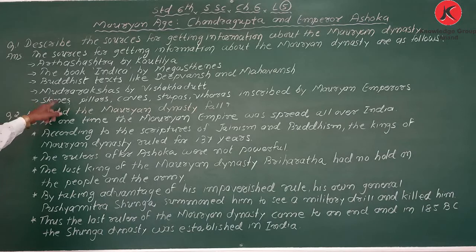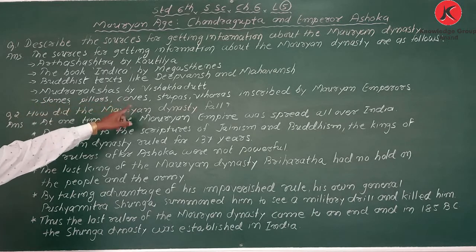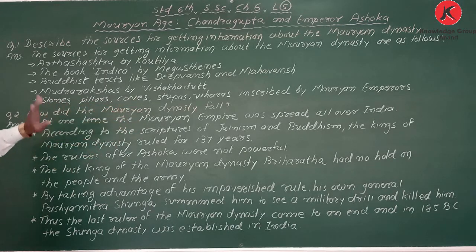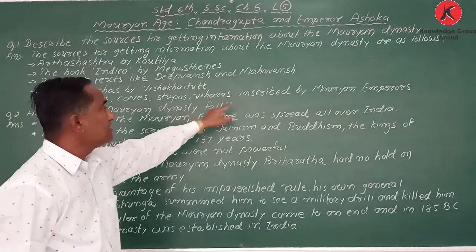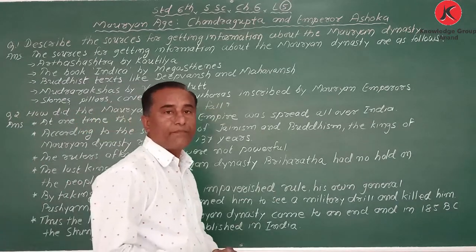Then one more, Mudra Rakshasa written by Vishakhadatta, and from stones, pillars, caves, stupas, viharas inscribed by Mauryan emperors.